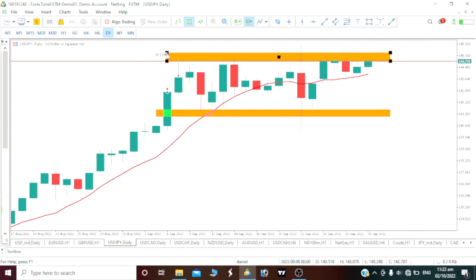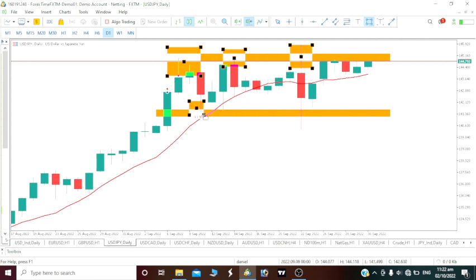To predict this price for the next day, you will see that we are actually ranging here. We saw this price roll up to this level and it fell, right? It dropped. It also came up to this same level and dropped. Then it came to this level again, and it dropped. So we are actually ranging. Once it drops and comes to this level, it will go back up. It will come to this same level and go back up, and also this same level and go back up. So it is very easy on this daily time frame. For almost 2 or 3 weeks now, we've been ranging on USDJPY, right?